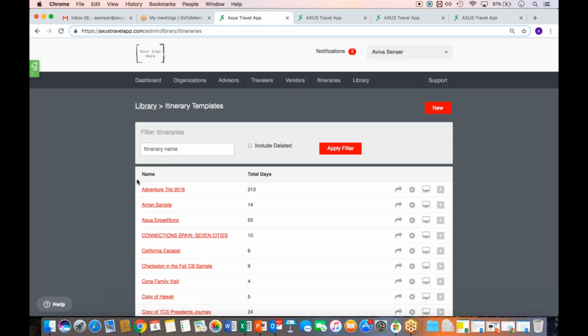So if you want to take someone's template and create an itinerary, fine, but first create it and then make any adjustments to it. You don't want to adjust anything in the library that would cause an issue for anybody else or the owner, the user who created it.